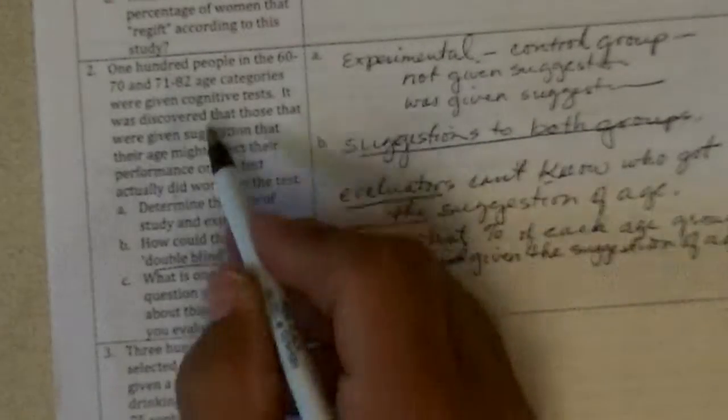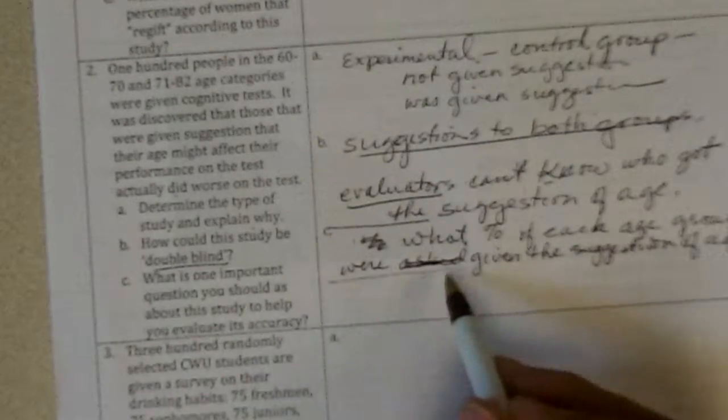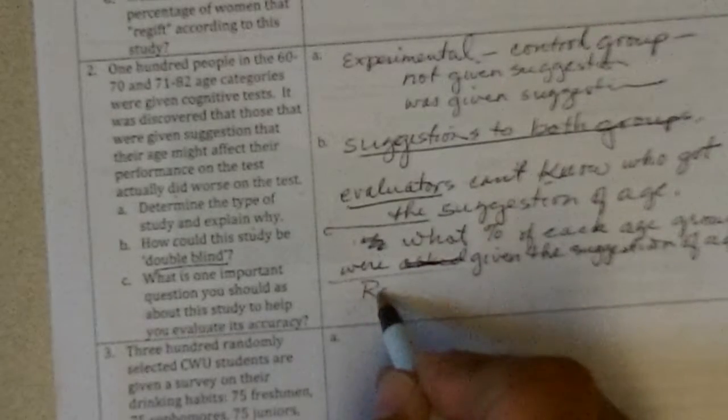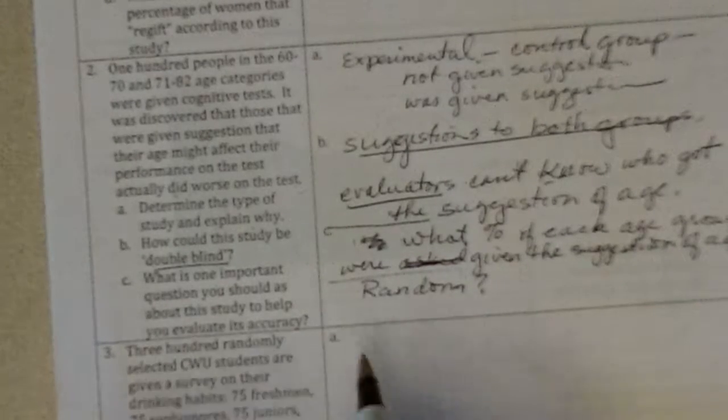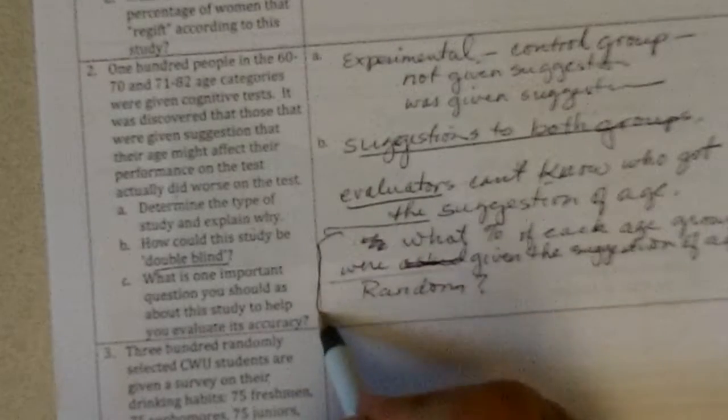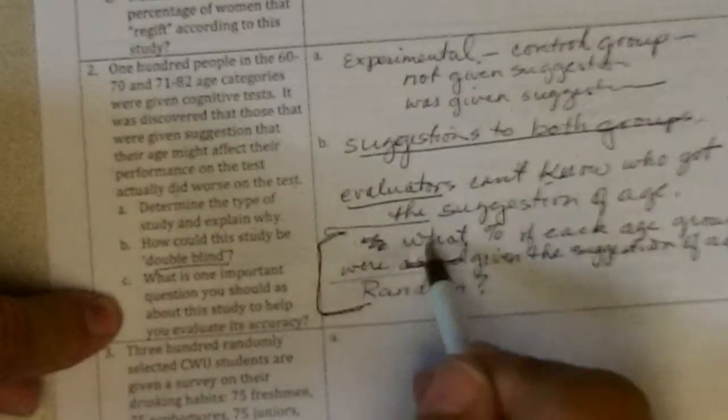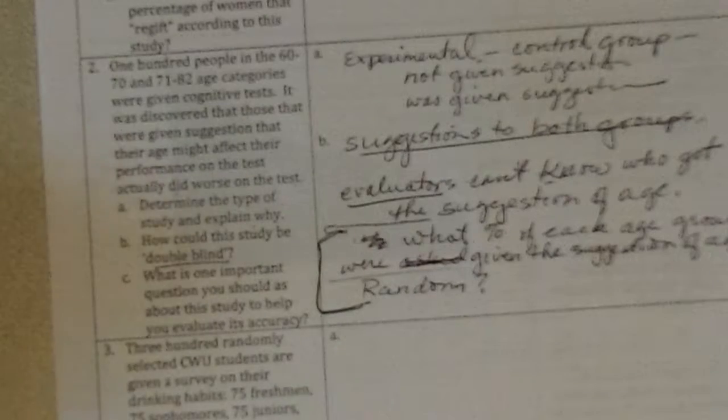And then you would also want to know, how did they select the study groups? Was it a random selection? Or how did they do that? And were the numbers in each of the age groups fairly balanced, even, or did they favor one? So those are some of the questions, and there's other possibilities for the answer on this one, but there's several things, and these would be key ones that you want to know about.